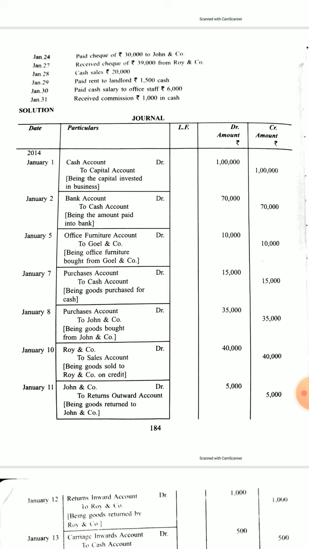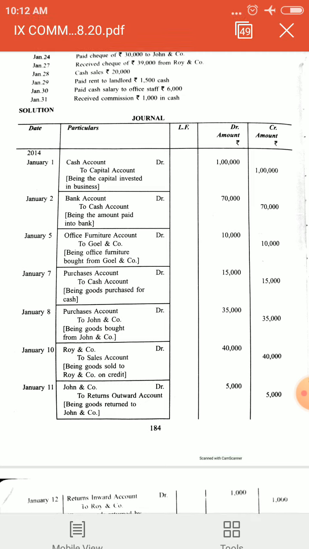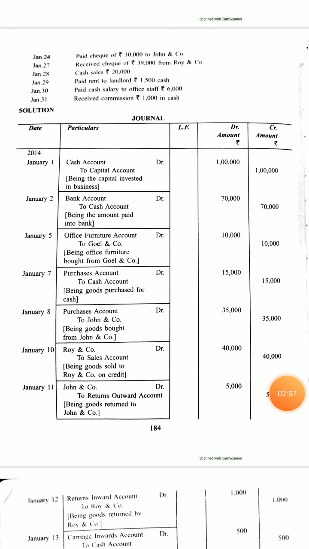Then on Jan 2, cash was deposited into bank. Now when cash is deposited into bank, our bank account increases and cash account decreases. Both are real accounts, so debit what comes in and credit what goes out.